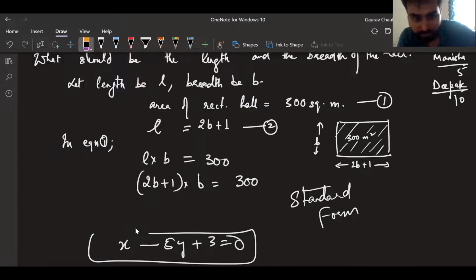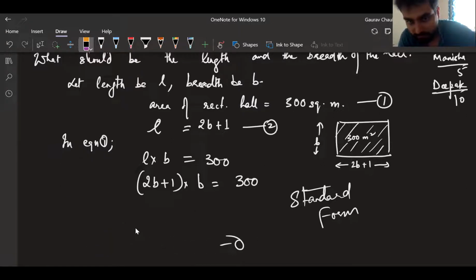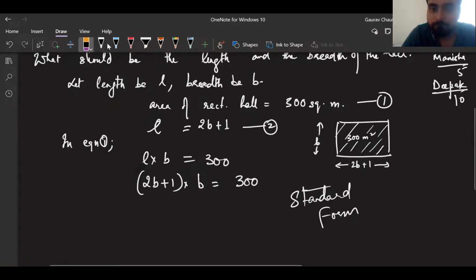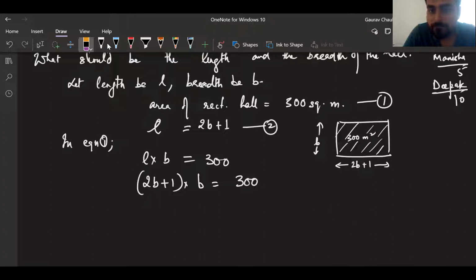So what do you think, Manisha, now? What should our next step be? Sir, we'll write that equation in standard form. And how do we do that? What should our next step be for that? 2b plus 1 into b minus 300 is equal to 0. Okay, is that enough? 2b plus 1 into b minus 300 is equal to 0. Is that enough?